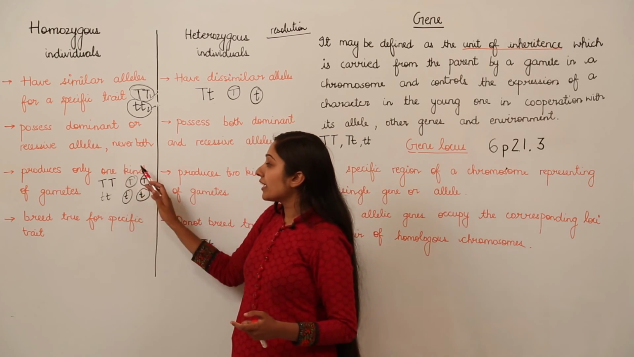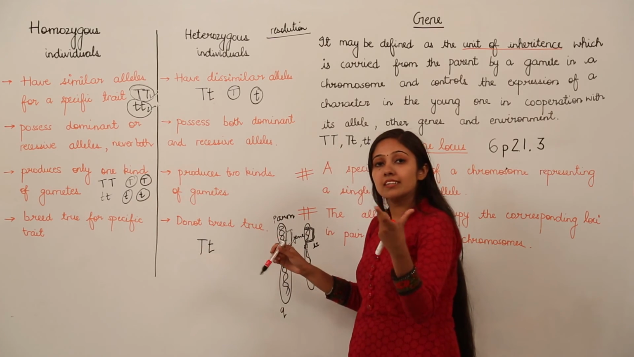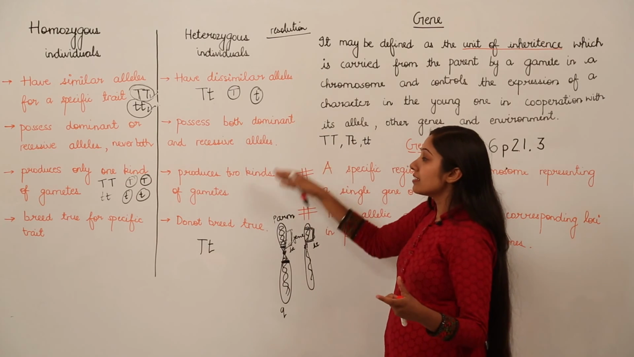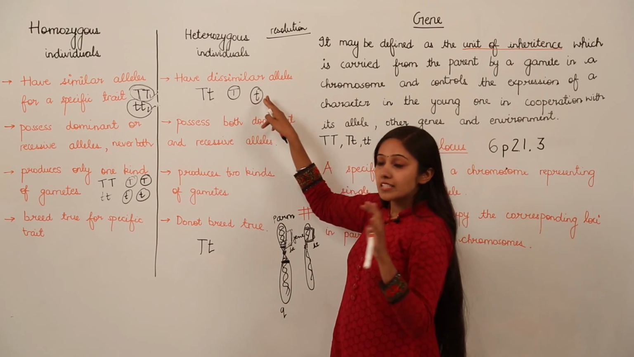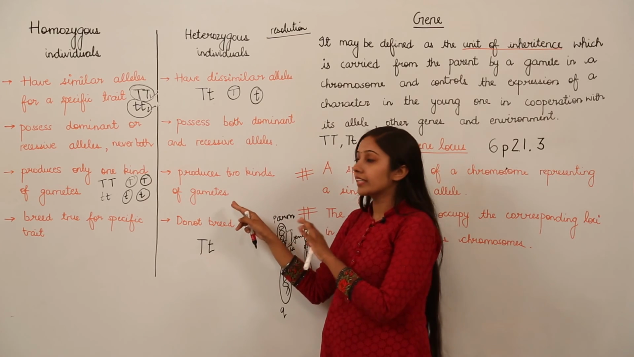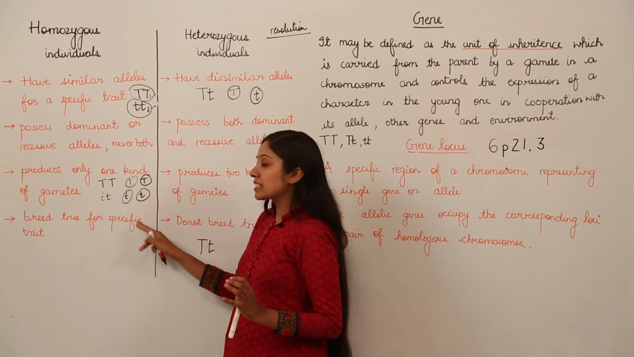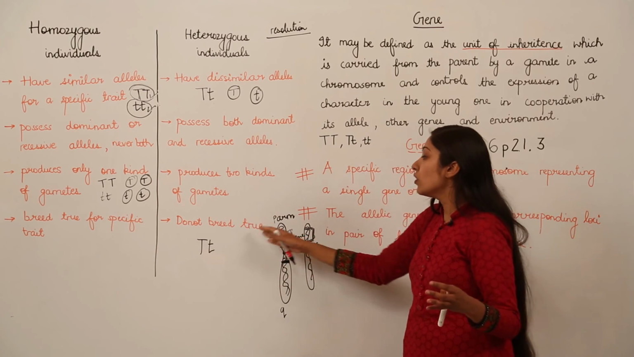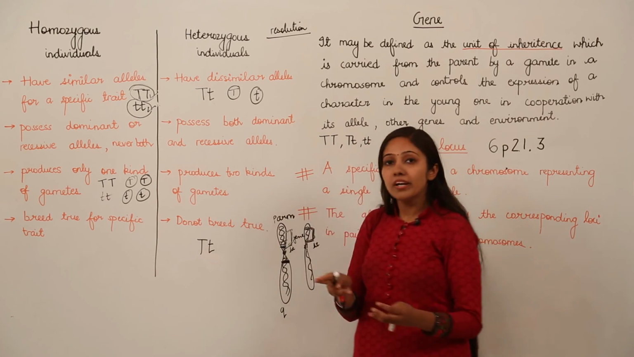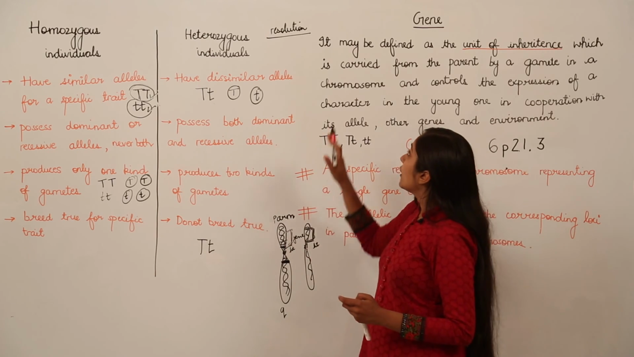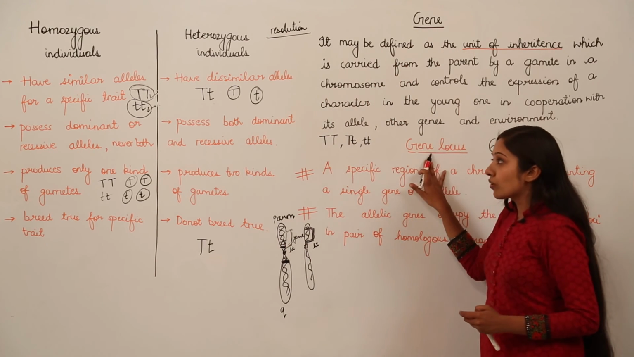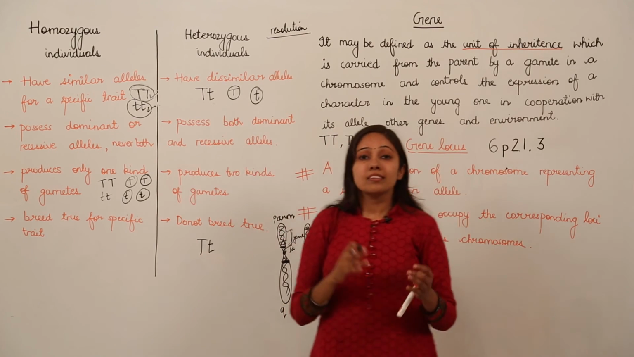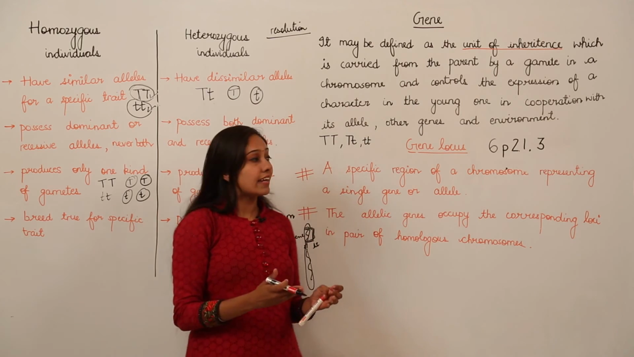Homozygous individuals produce only one kind of gamete, since they contain similar alleles. But heterozygous individuals contain both a dominant and a recessive allele, so they can produce two kinds of gametes. Homozygous individuals breed true for a specific trait and produce true breeding lines, but heterozygous individuals do not breed true since they contain both alleles, one dominant and one recessive. So, I hope the concepts of gene, gene locus, and the difference between homozygous and heterozygous individuals are very clear to you, because this forms the basics of the study of genetics and heredity.